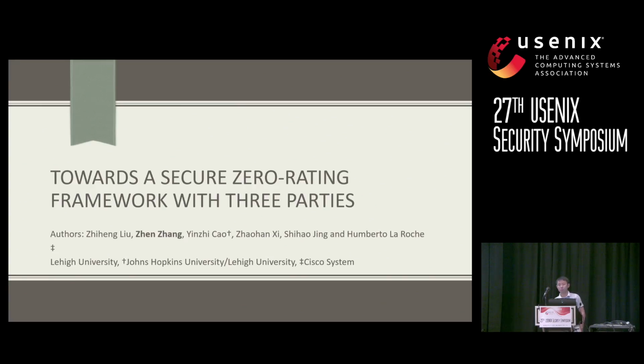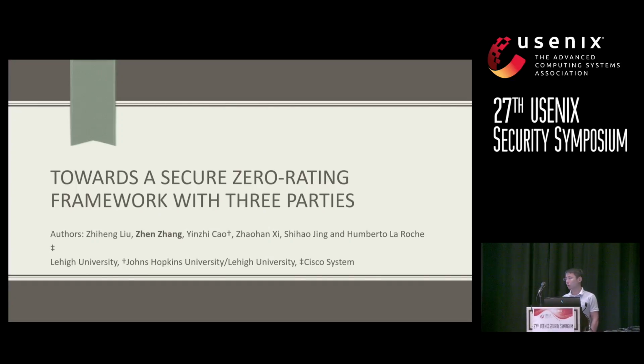Today I am going to present our paper titled Towards a Secure Zero Rating Framework with 3 Parties. This is joint work with Zheng, Professor Cao, Zhaohan, Shihao, and Dr. Humberto Larache.